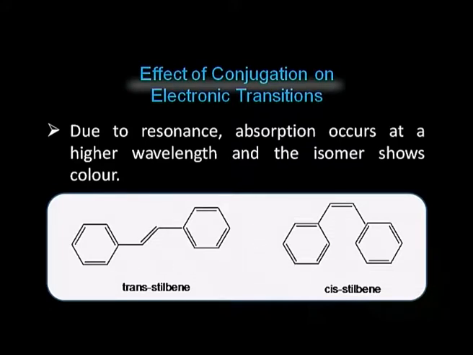As a result, even though you can see that all the double bonds are in conjugation, the delocalization or resonance is not possible. Whereas here in trans stilbene, the distance between the two large benzene rings is good enough and delocalization is possible, and that is why it shows color. So trans stilbene is colorful whereas cis stilbene is colorless.